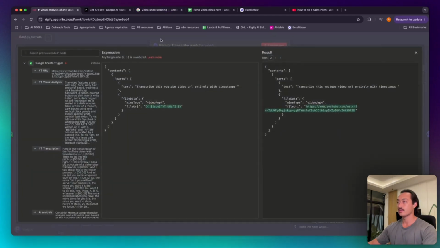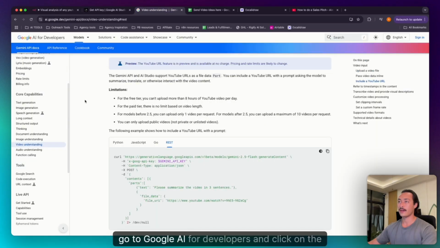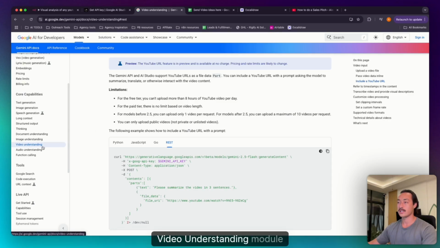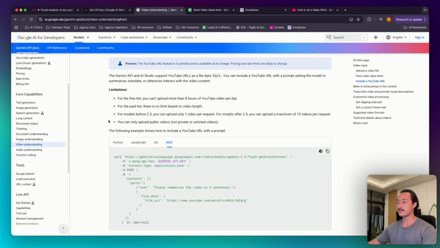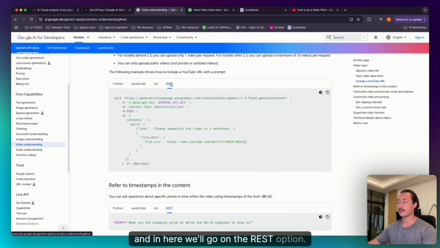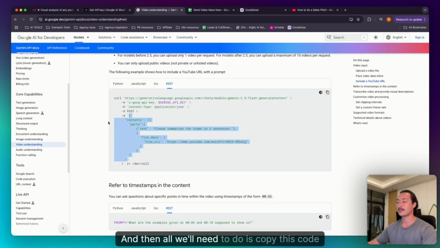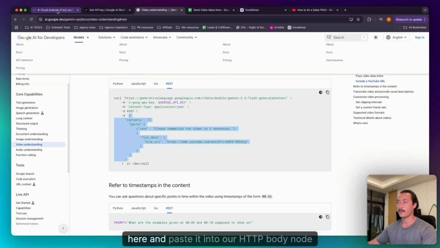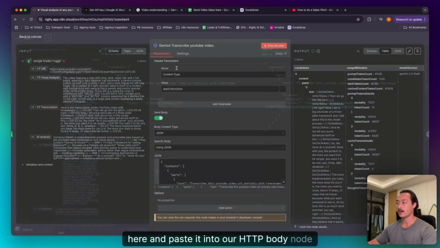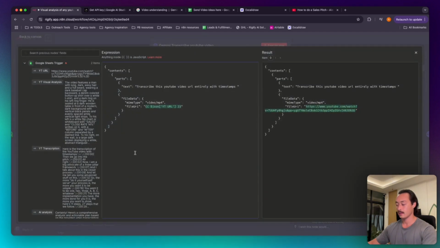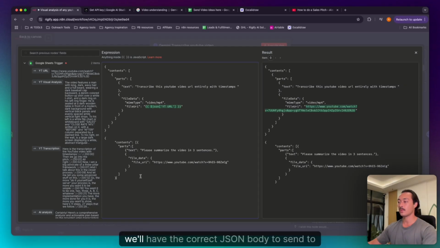And then another resource that we're going to use from Gemini for filling out the JSON body is that we're going to go to Google AI for developers and click on the video understanding module. And in here, we'll go on the REST option. And then all we'll need to do is copy this code here and paste it into our HTTP body node. And we'll have the correct JSON body to send to Gemini.